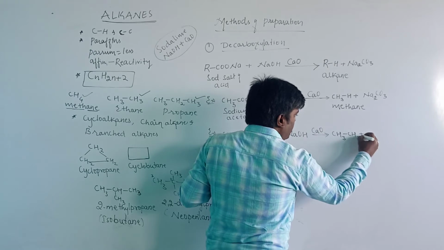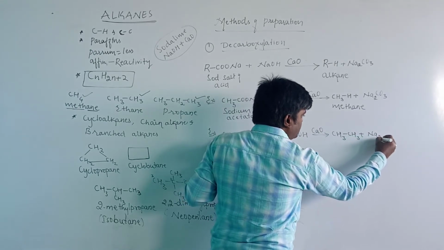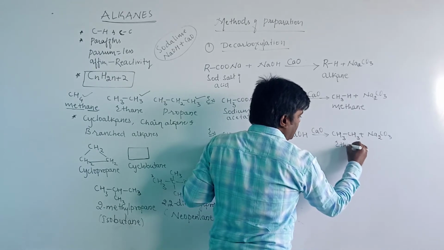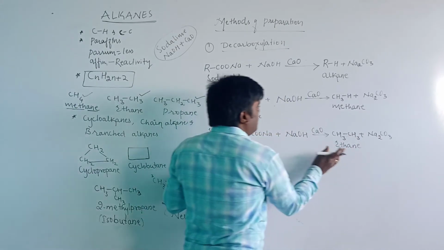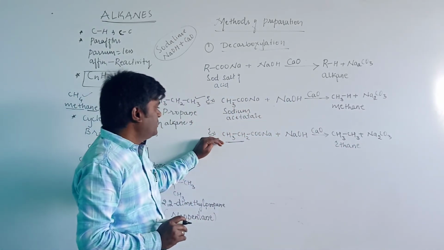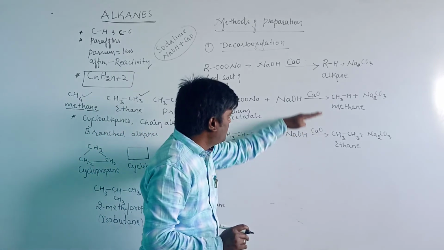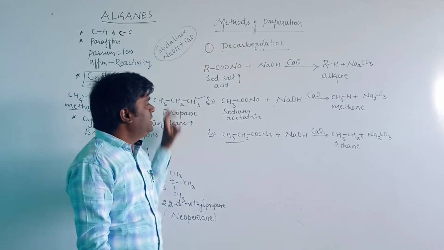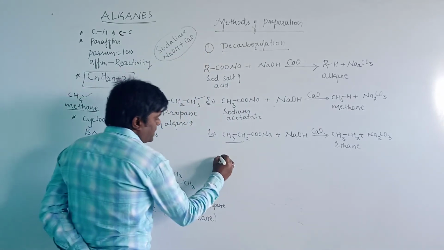The compound is CH3CH3 plus Na2CO3. The main product is ethane, the alkane. In this reaction we have prepared ethane, and in the above reaction we prepared methane. This is about decarboxylation. Okay, second method.